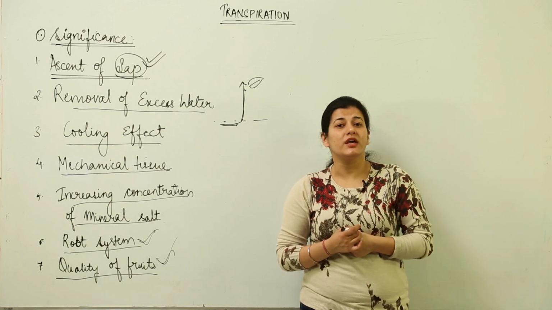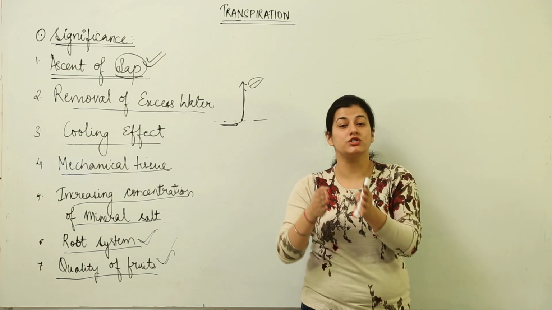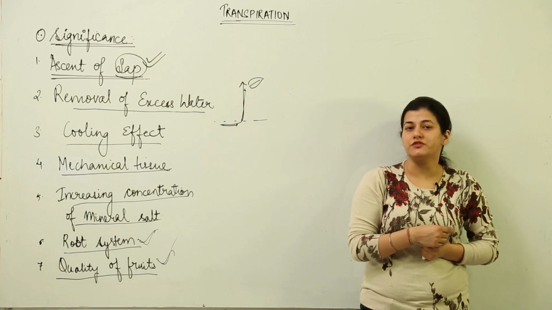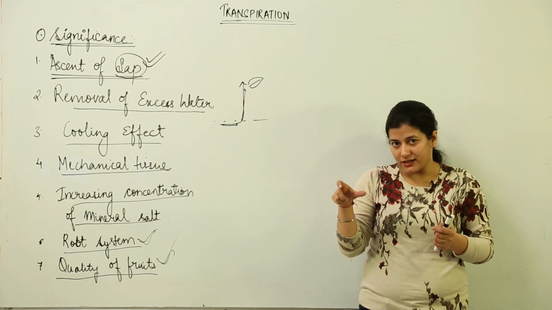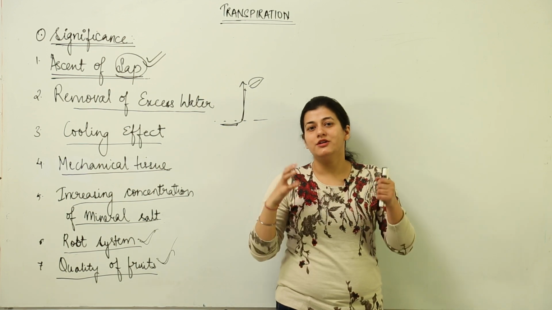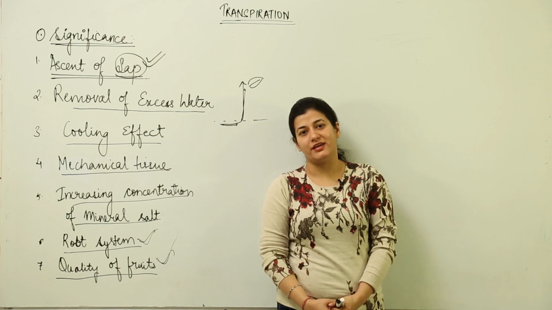That would be the cohesion tension theory, and it is termed as the cohesion tension transpiration pull theory. So you can make out the importance of transpiration from the name itself, that the transpiration pull has a mention in the name of that theory. So transpiration has a great role and significance in the ascent of sap inside a plant.